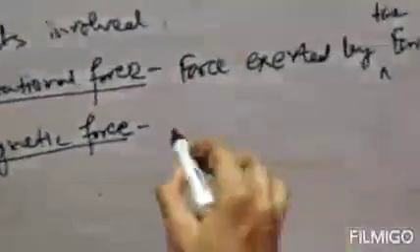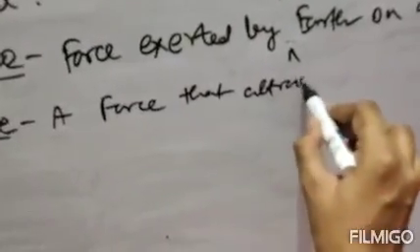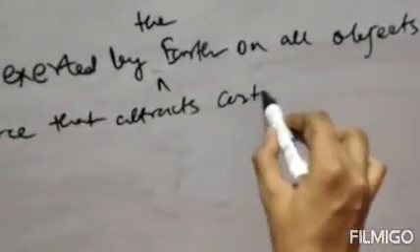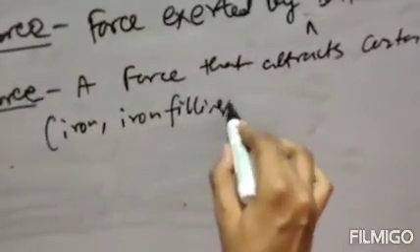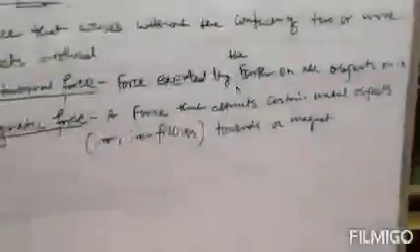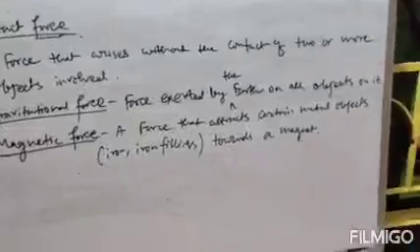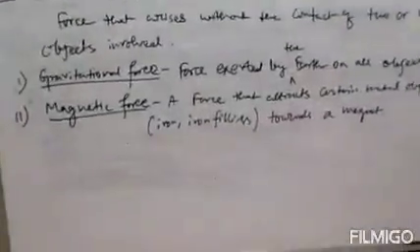So it is a force that attracts certain metal objects like iron or iron filings towards a magnet. So this is the magnetic force, a force that attracts certain metal objects, for example iron or iron filings, towards a magnet. That is your magnetic force.